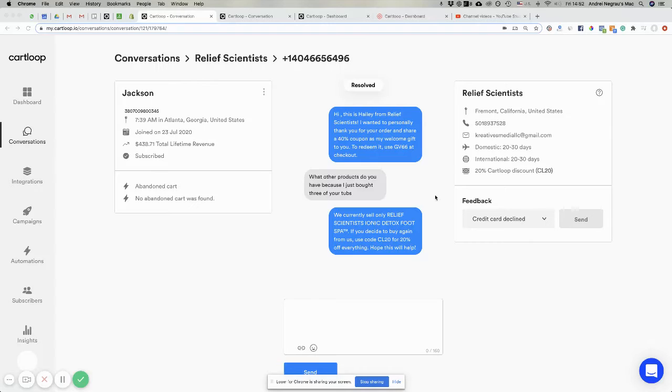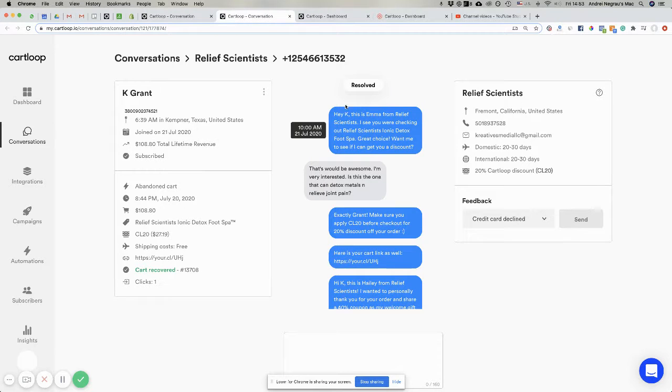Hey, so I wanted to talk about a new feature that we added to Cartloop, which is order placed messages, order placed automations. And it looks like this. "Hey, this is Haley from the store. I wanted to thank you for your order and share a 40% coupon code for you to redeem it. Just use this code." Now, this is very similar to the one that we used for the checkout abandonment or cart abandonment that we already know of. And this is the original one.